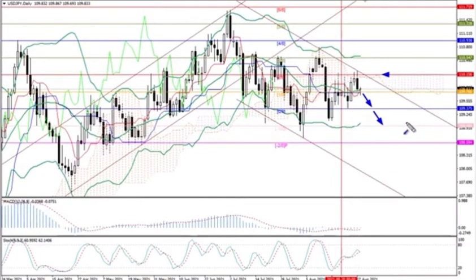Its breakout allows growth to 110.54 and 110.93. Technical indicators do not give a single signal. Bollinger Bands are directed horizontally, the MACD histogram is at the zero line, its volumes are insignificant, and stochastic reverses downwards. This week, the continuation of the price decline looks more likely, but the breakout of 110.15 doesn't exclude growth.